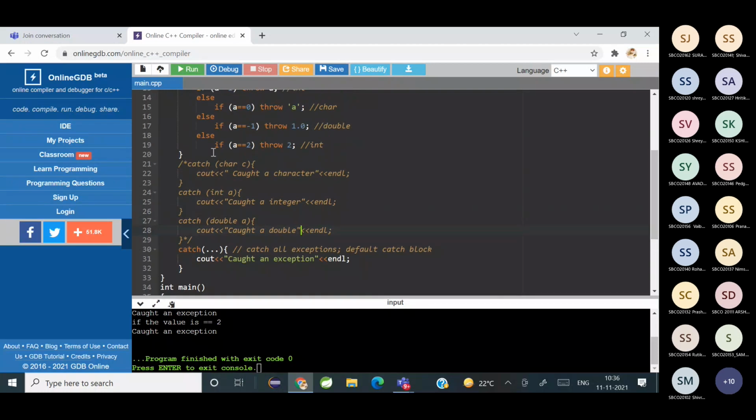And in the first case, whichever catch block is encountered first, that will be printed. Suppose I just write, say here, double instead of character.